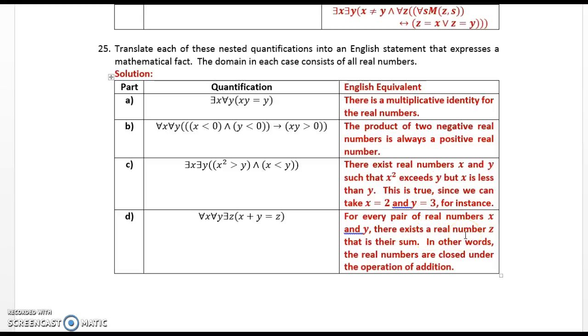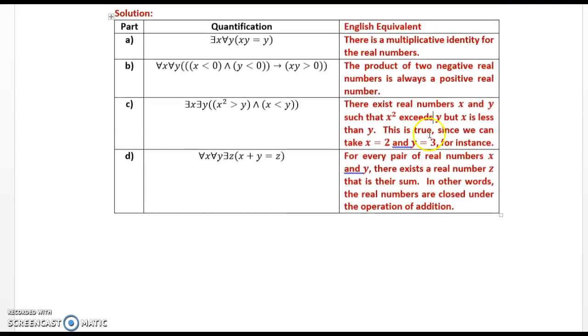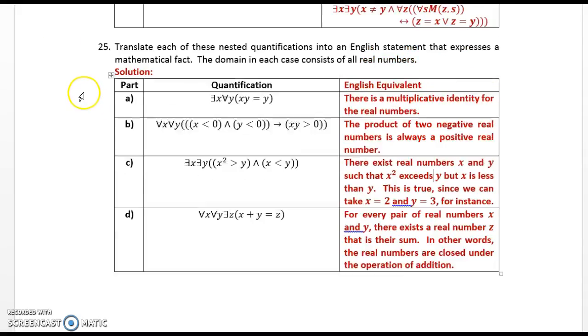For all x, for all y, there exists z such that x plus y is equal to z. For every pair of real numbers x and y, there exists a real number z that is their sum. In other words, the real numbers are closed under the operation of addition. This concludes this lecture.